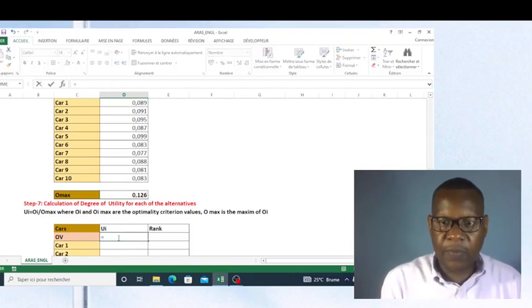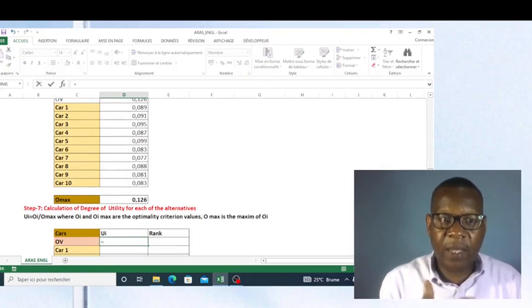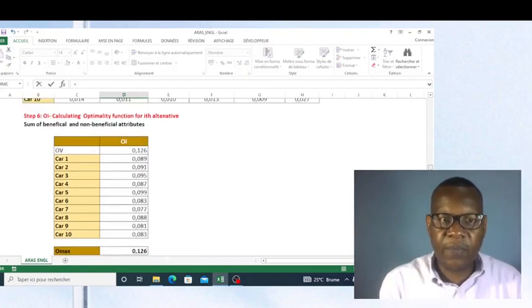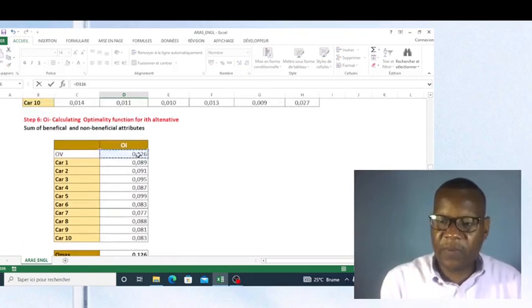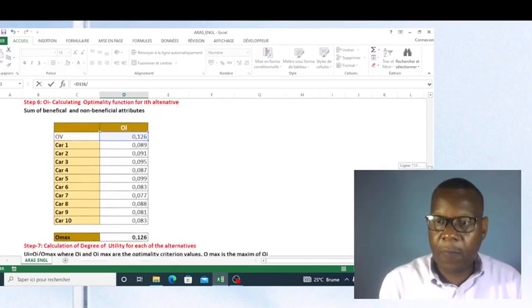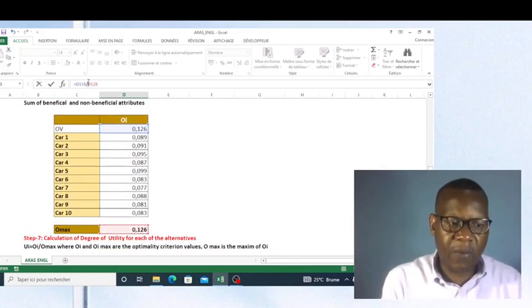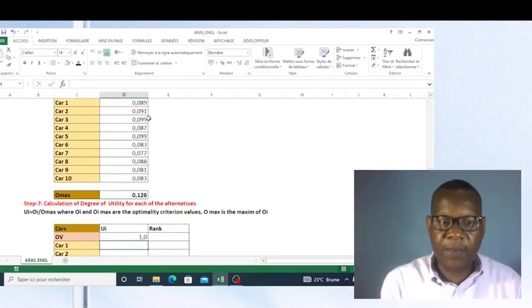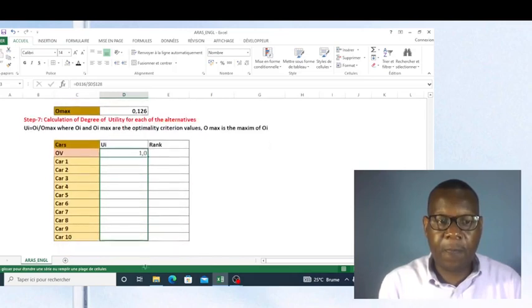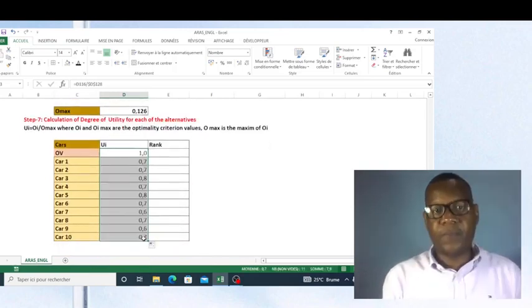Now let's go, friends, to calculate. I'm calculating the degree of utility. This value divided by this one, but pay attention, this must be fixed. You insert dollar before the letter and the number also. Press enter. Now I can drag down my formula for all cars.